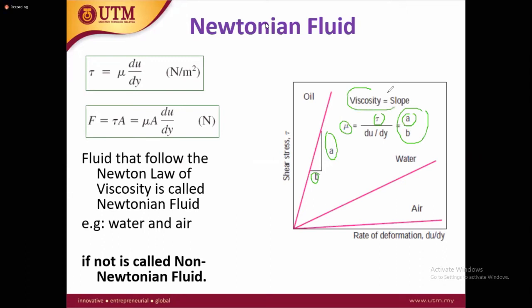If you apply shear stress, it means you apply more force. What will happen when you apply more force? The block will move some distance. You see, if you apply force, the block is moving and moving. Our fluid is moving with more force. So this is the distance du over dy, and this is the tau. Tau over du over dy is a slope.